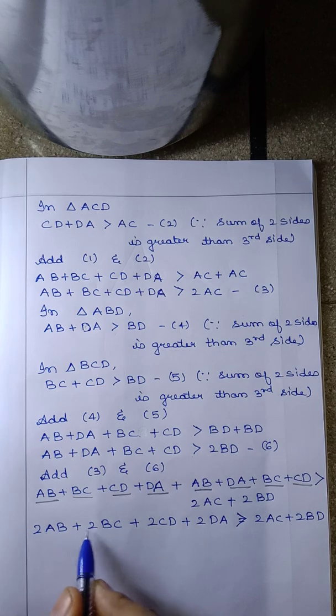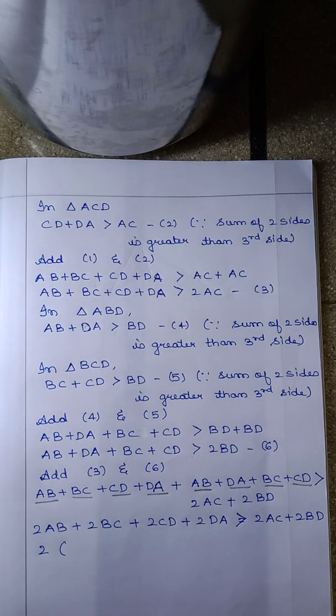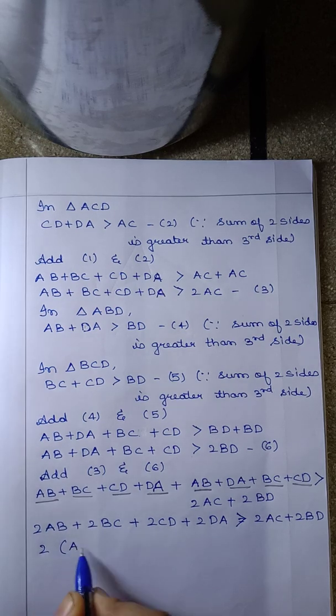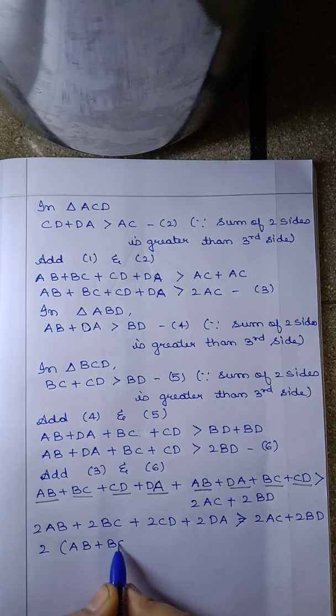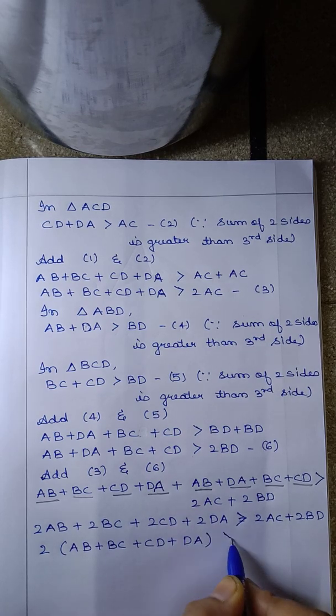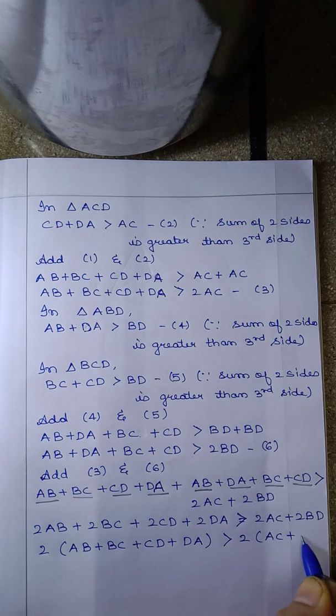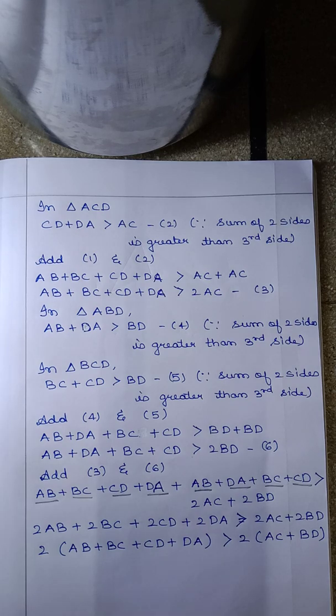Okay, now you can see 2 is common everywhere, so we can take 2 common out. What remains is AB plus BC plus CD plus DA is greater than, again 2 is common here also, so you will get twice of AC plus BD. Okay, so now 2 on both the sides, both the sides same, it will get cancelled, children.